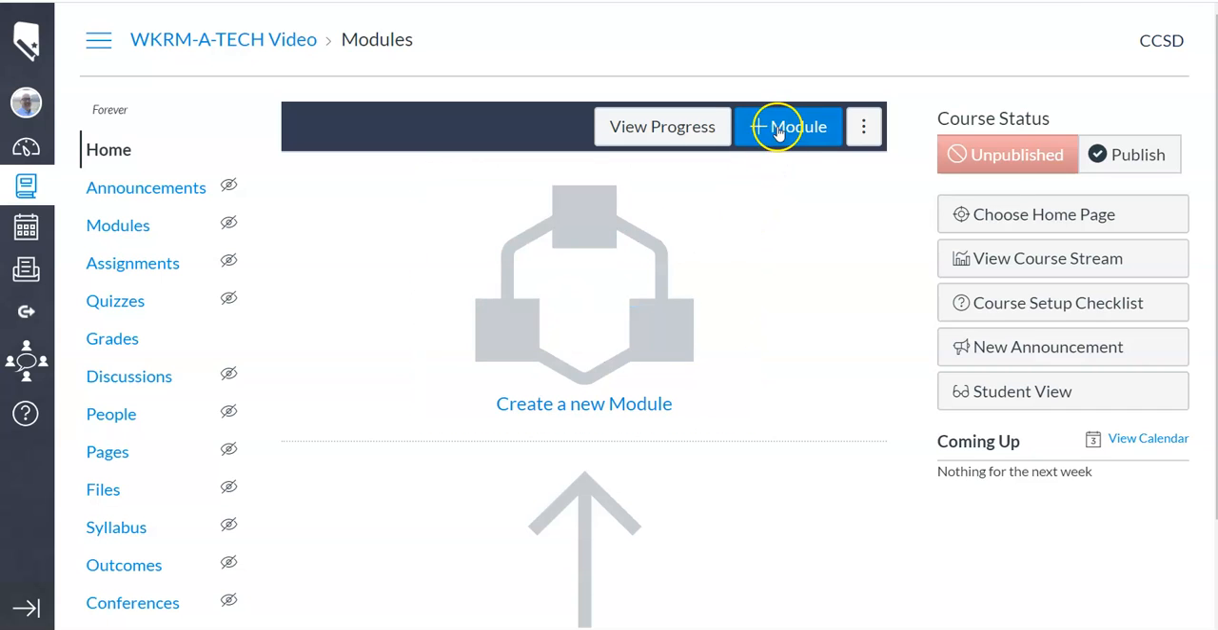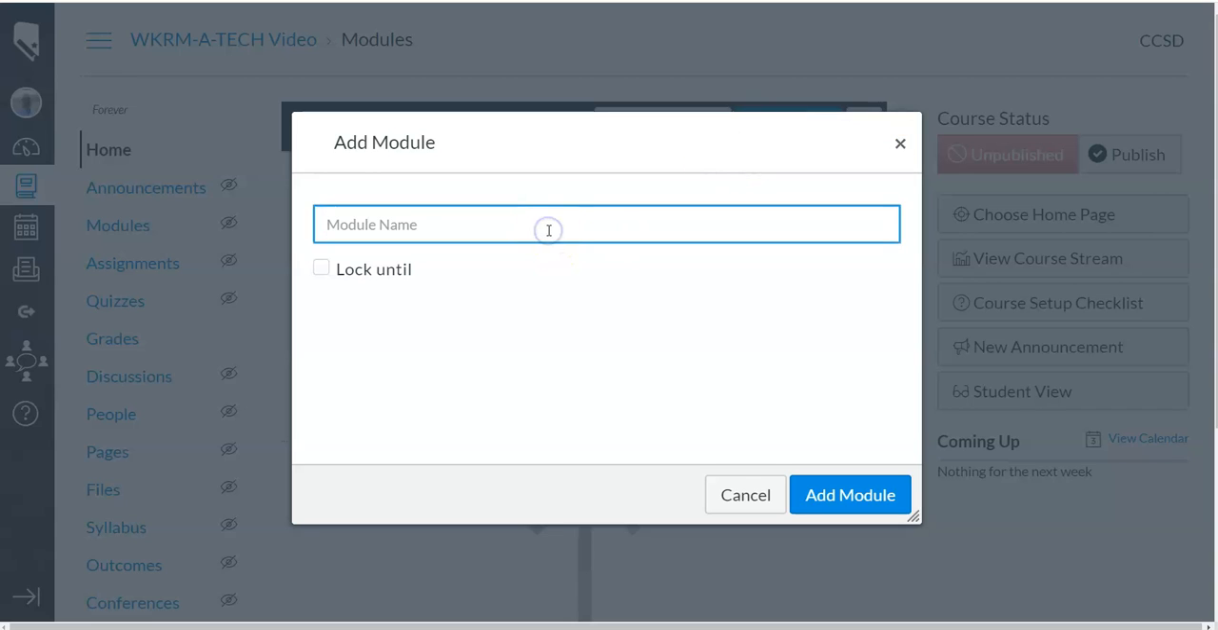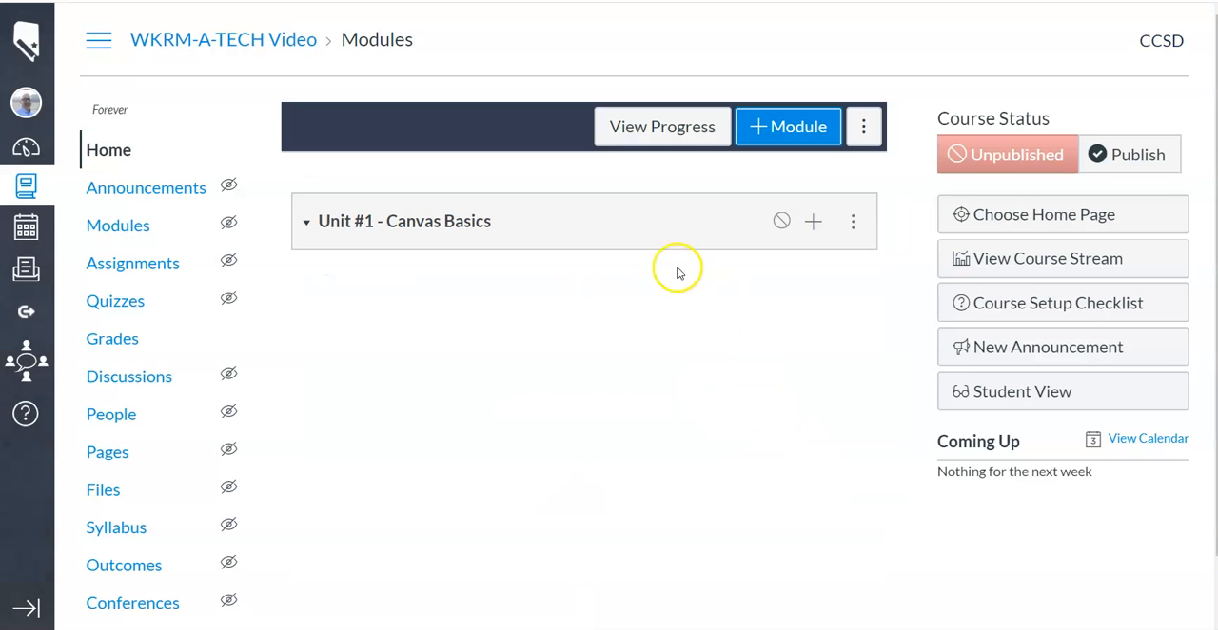So you'll just do add a module. Maybe let's call it Unit 1 just to help organize it. And we'll just say Canvas Basics. And I add the module. So this is just like a header. See how there's an arrow here? There's nothing underneath it, though.